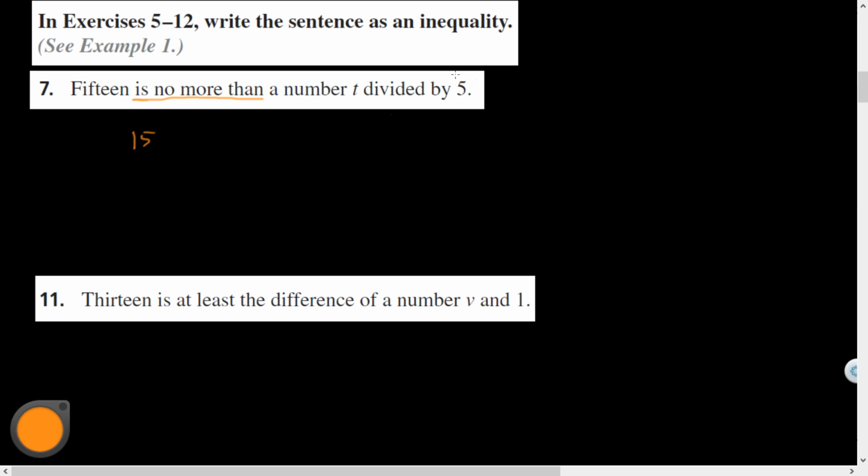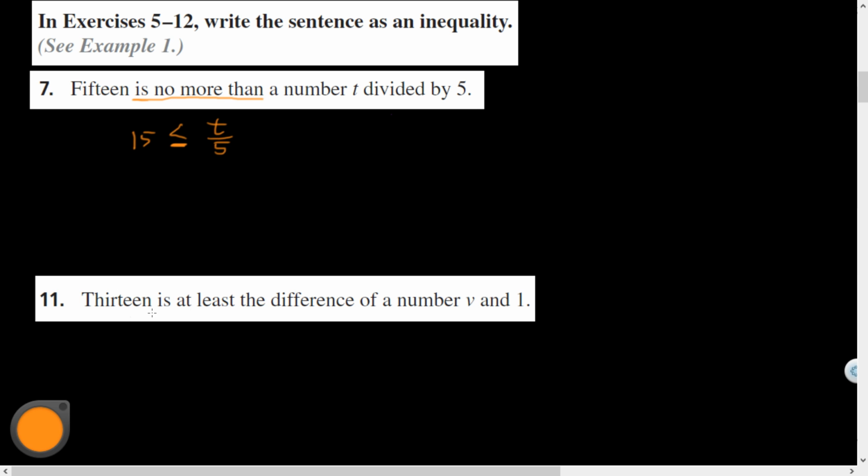Or sorry, maybe the other way around. So 15 is no more than, so let's see, it's going to be an equal sign. A number t divided by 5. Maybe I'll write this as t fifths. So 15 is no more than. Do you think it's going to be greater than or equal or less than or equal? Less than? I think you're right. If 15 is not more than that, it's got to be less than that. Makes sense, okay. The English part, this stuff's got vocabulary in it. You got to think about this.